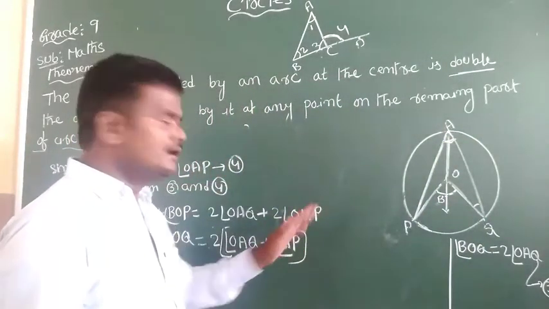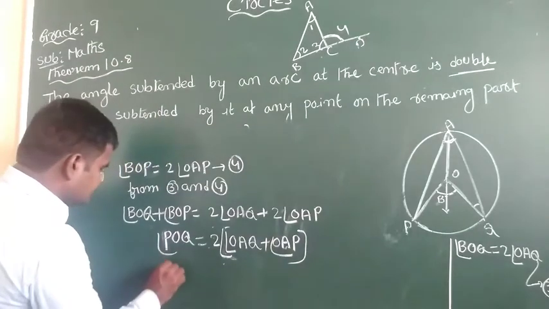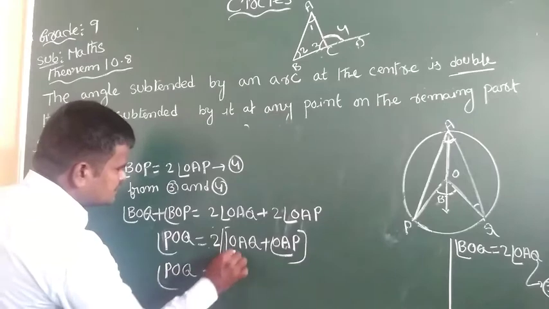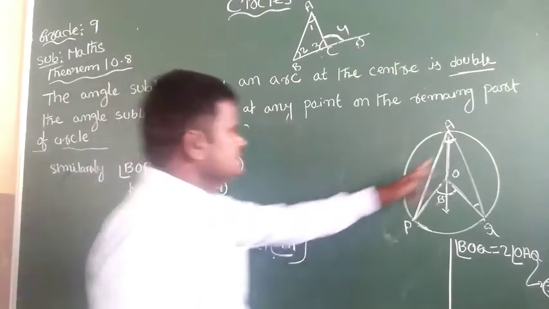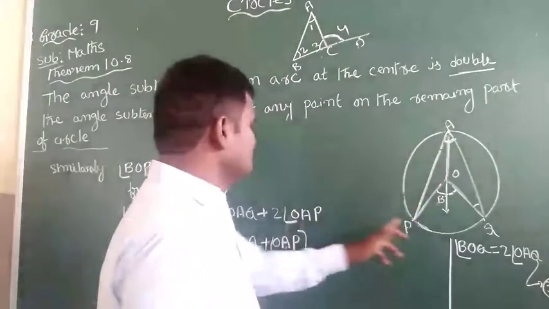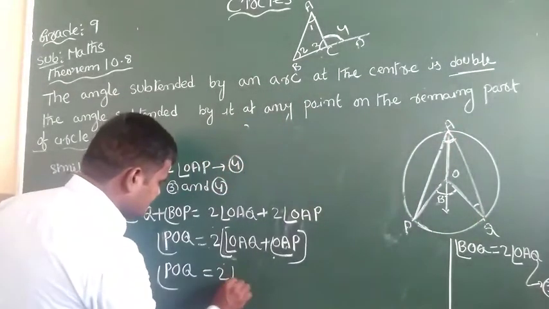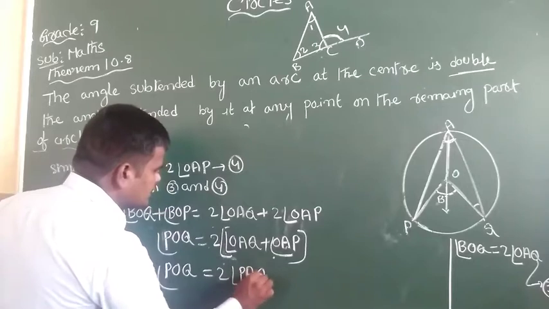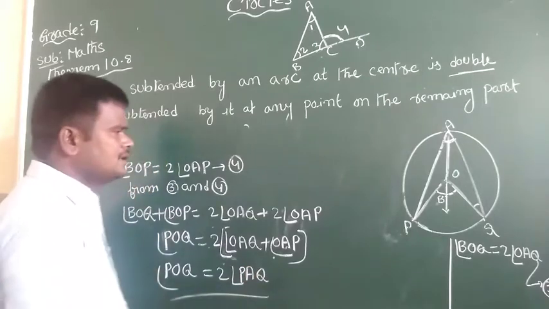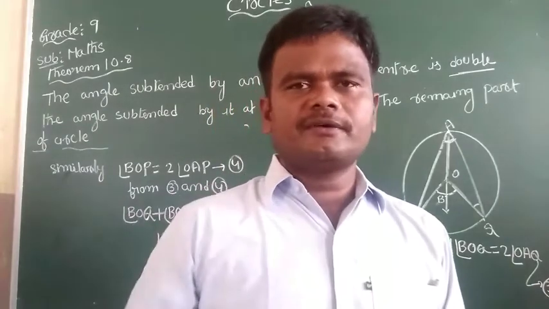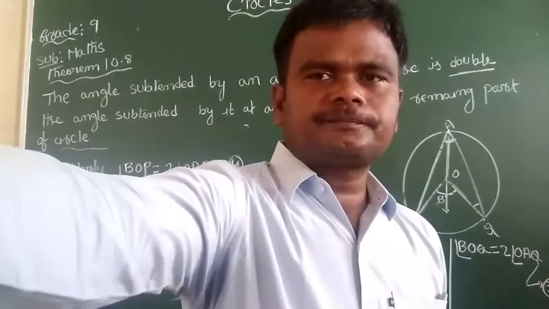So angle POQ equals 2 times angle PAQ. This is the proof of theorem 10.8.